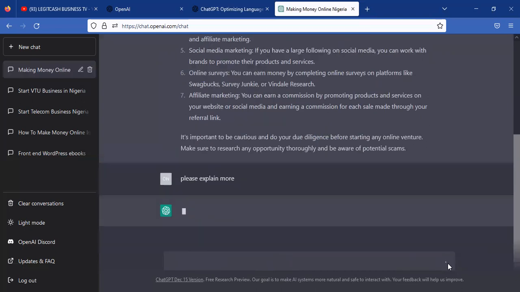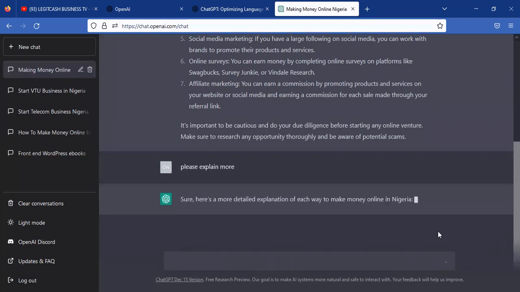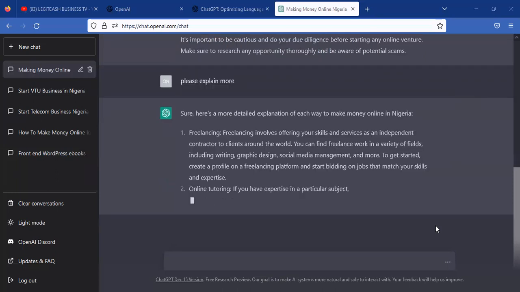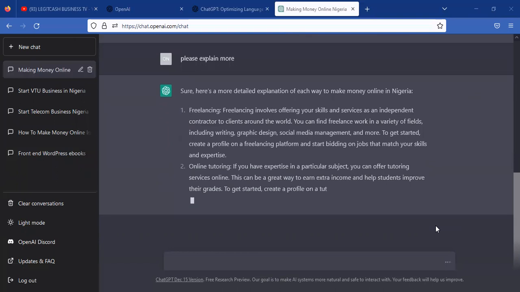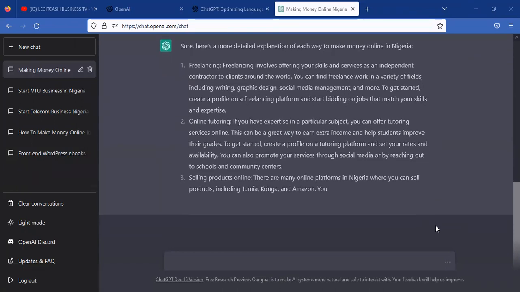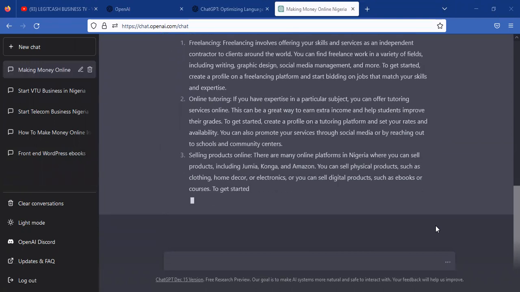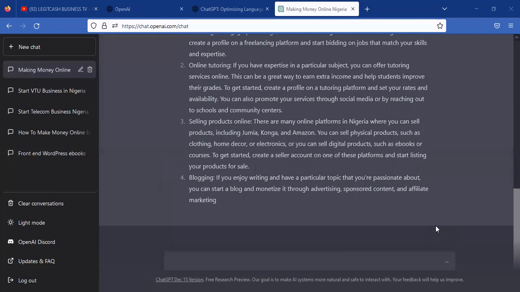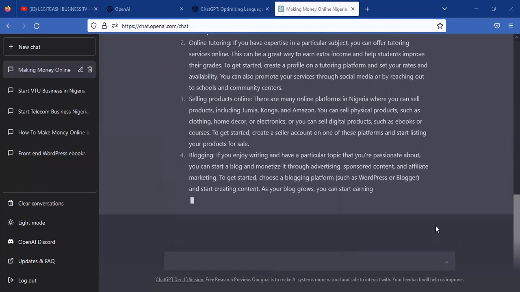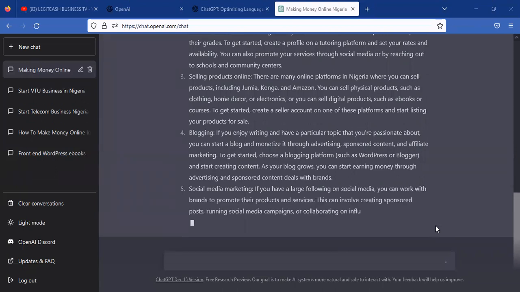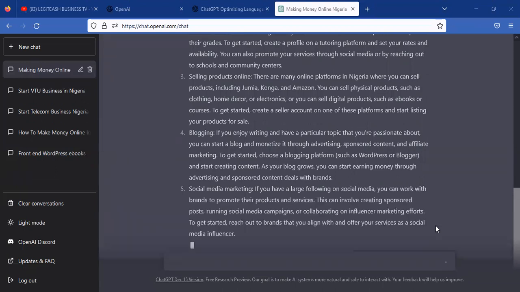Then what it means is that this AI will now say, sure, here is a more detailed explanation of online money making. So it will go further to explain what I have already asked. It will go further to explain each of these topics. It will now give more explanation to each topic, making it possible for me to understand more about the topic I just asked this AI.